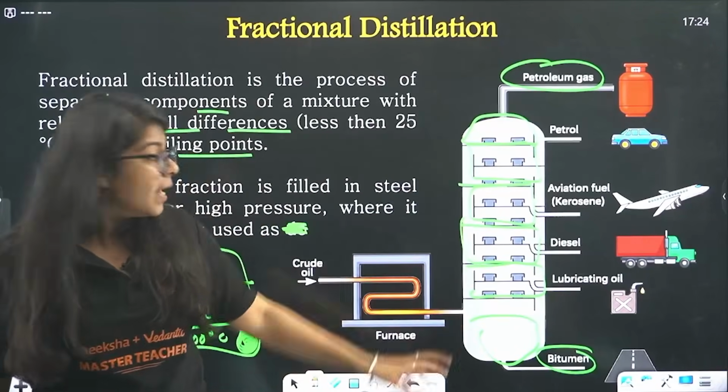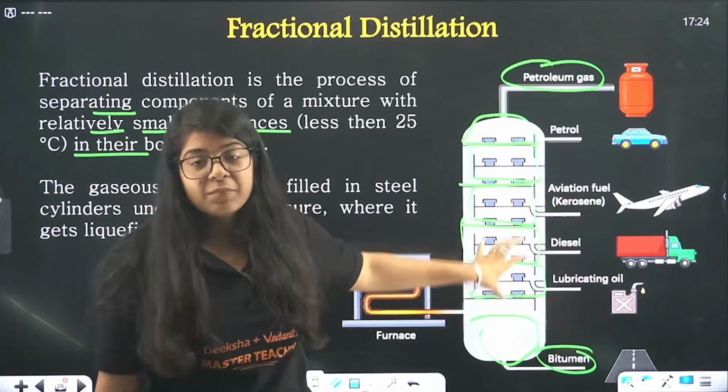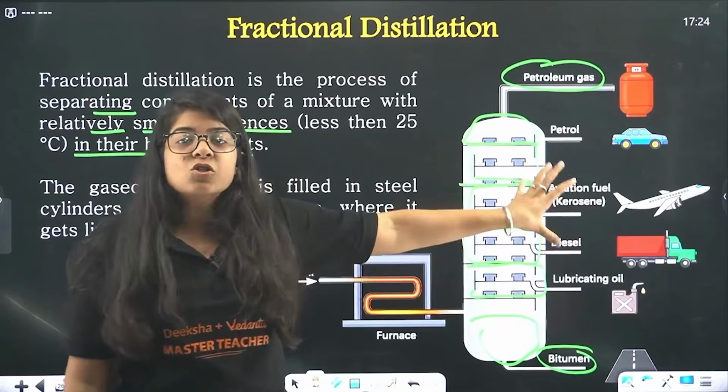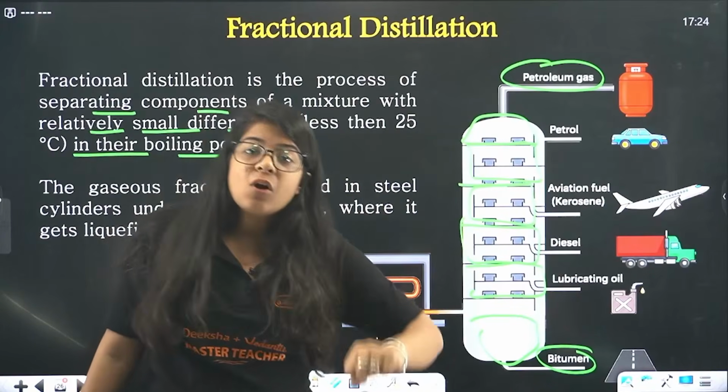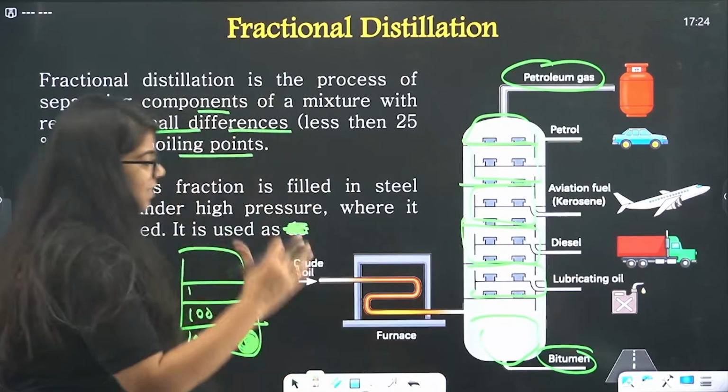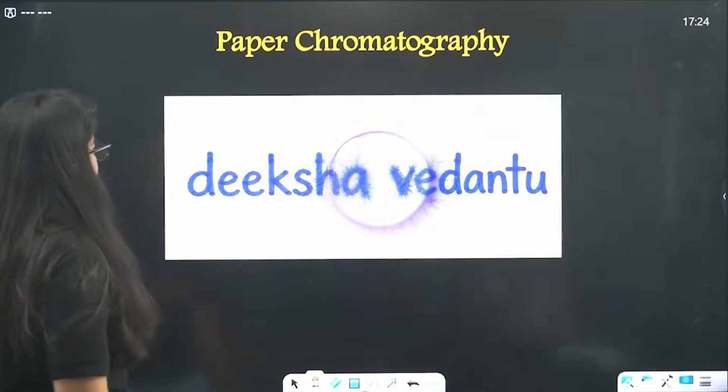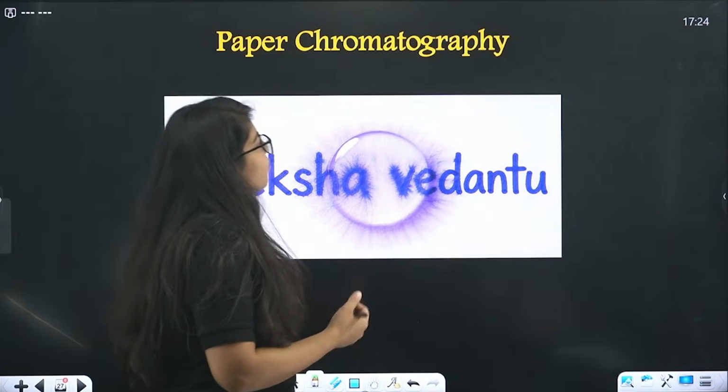Then we have vapors, and we have to get them back as liquids, right? So either we condense them or we apply lots of pressure, then also they condense into liquid. Done? Okay. Next we have paper chromatography.